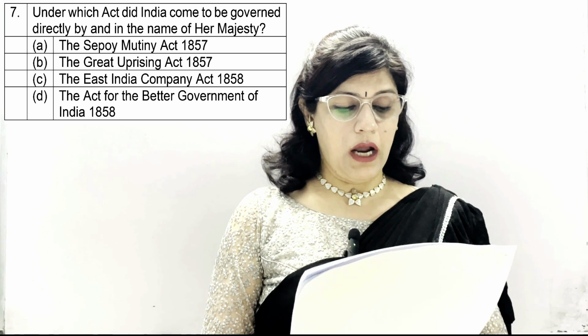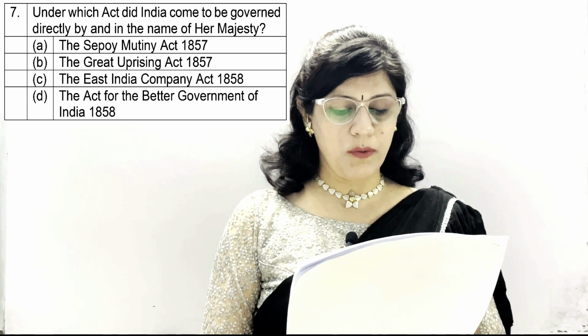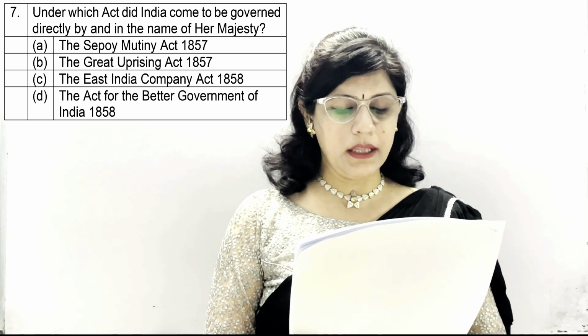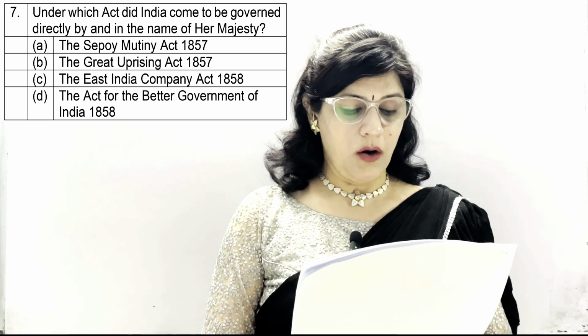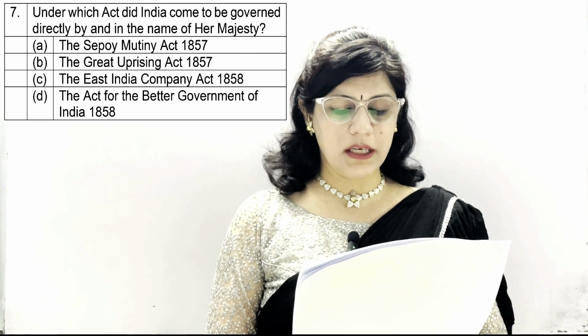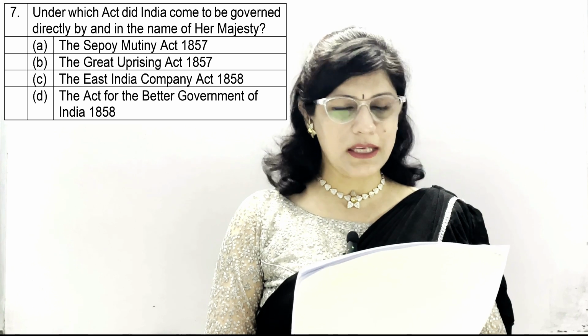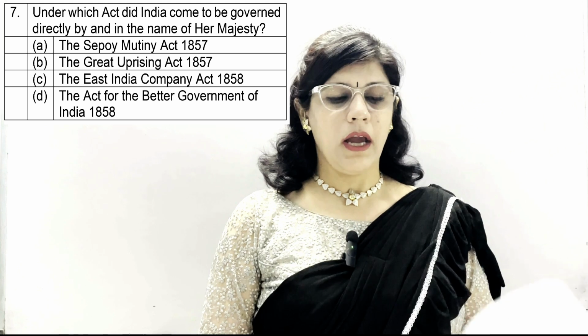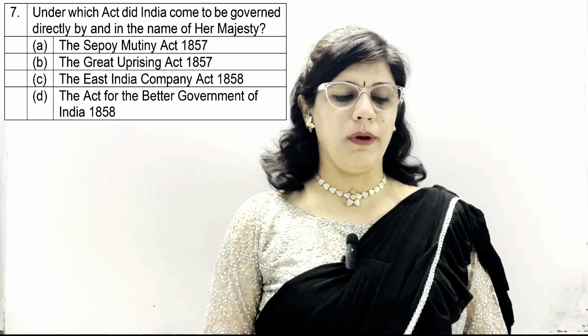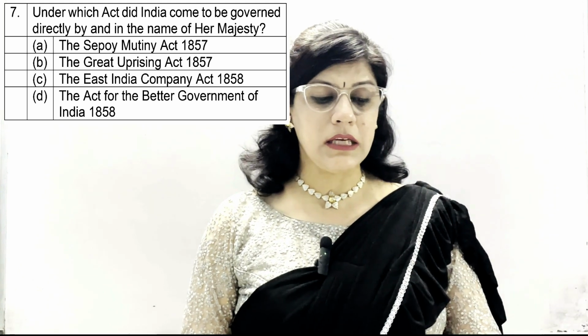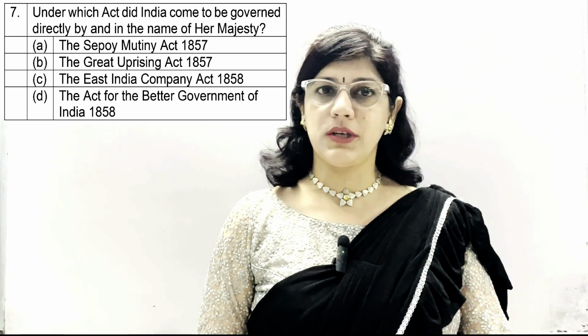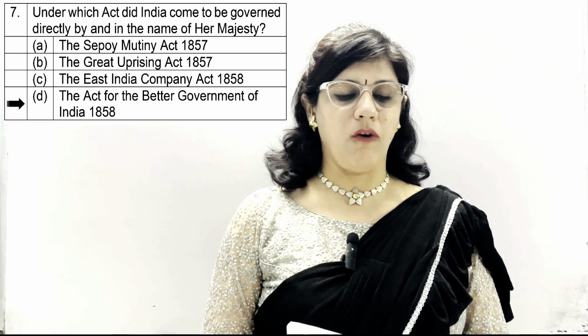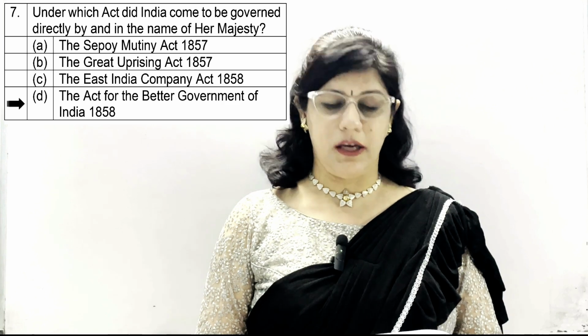Question number 7. Under which act did India come to be governed directly by and in the name of Her Majesty? A option Sepoy Mutiny Act 1857, B Great Uprising Act 1857, C East India Company Act 1858 and D the Act for the Better Government of India 1858, and the correct option is D the Act for the Better Government of India 1858.